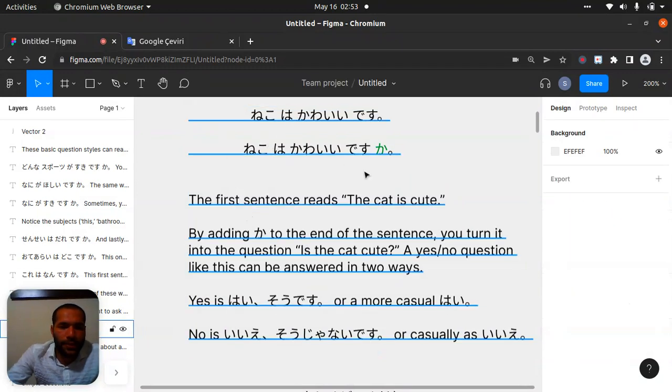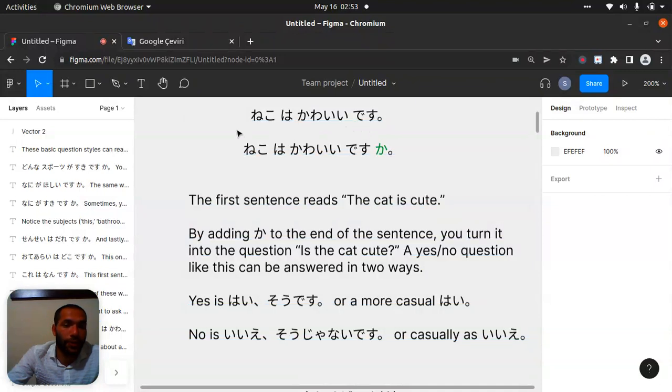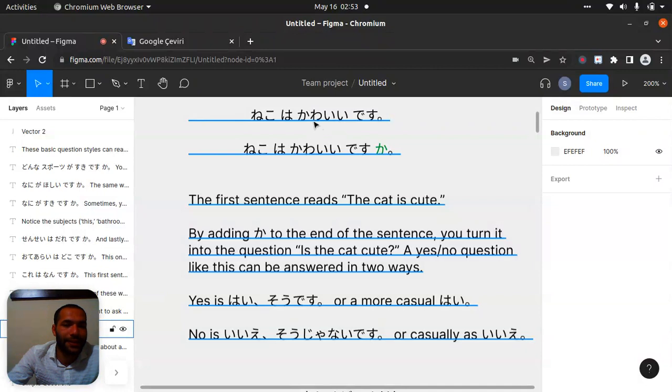Okay, same example. The cat is cute, I told you. Neko wa kirai, sorry, not kirai. Karei, I mean. Neko wa kawaii desu.